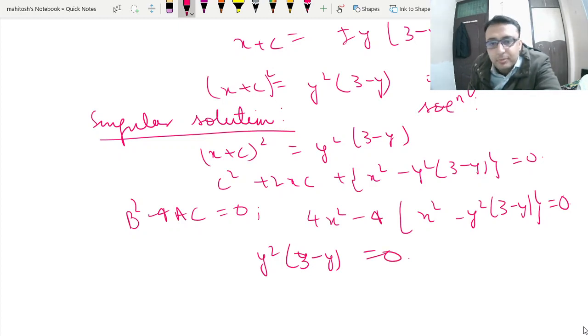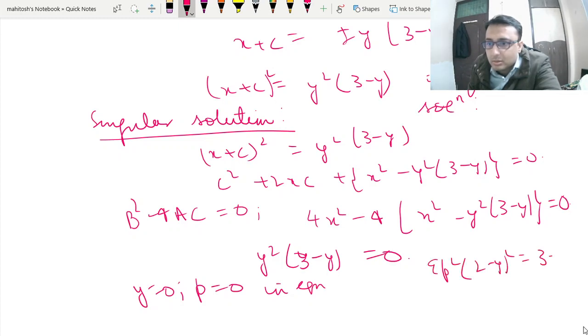Now if we put y is equal to 0 and p is equal to 0 in our original equation, that is 3 minus y, that is not going to satisfy our differential equation, as we can see here. This is 4, this is 0, 9, 0, 4, 0. So 0 is not equal to 4.